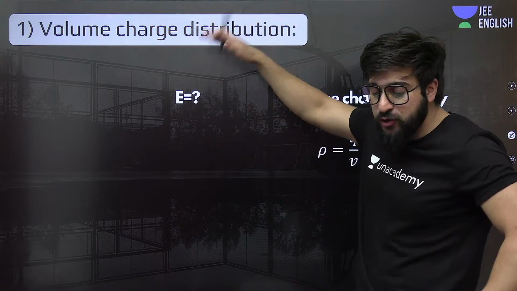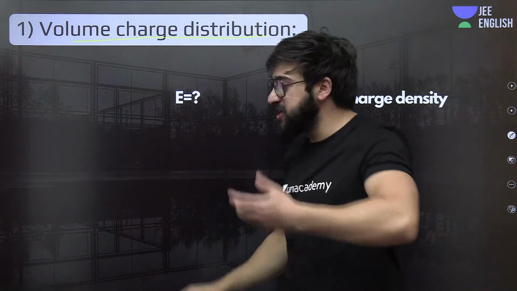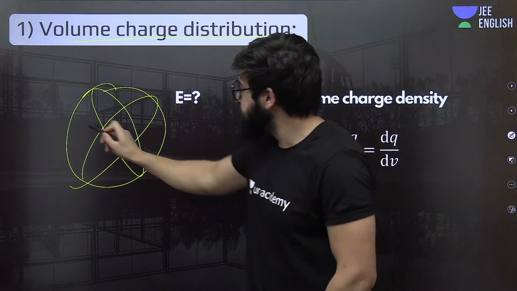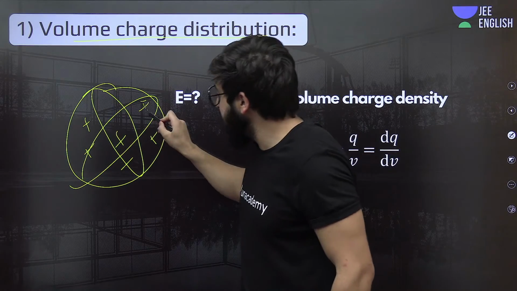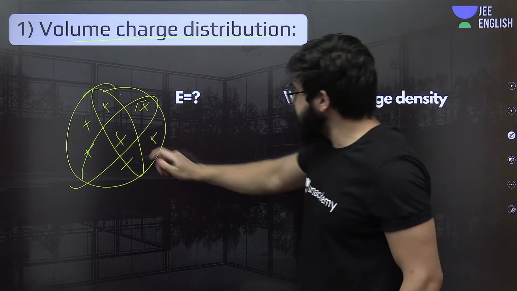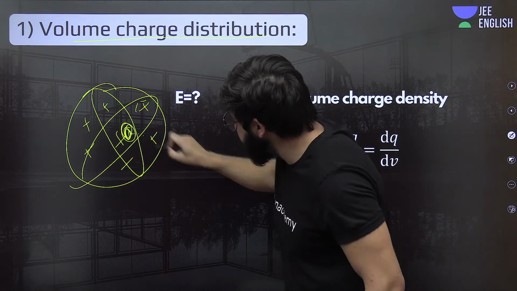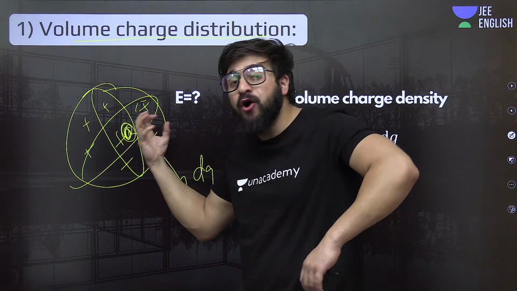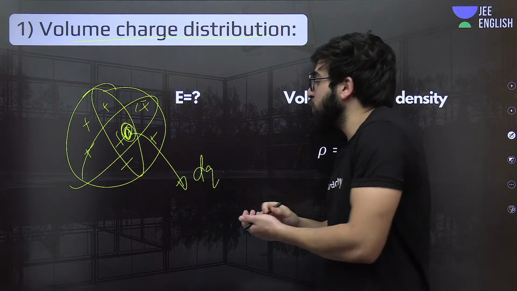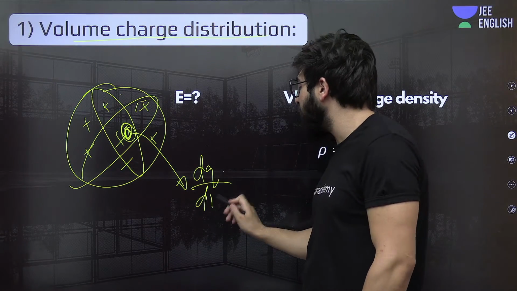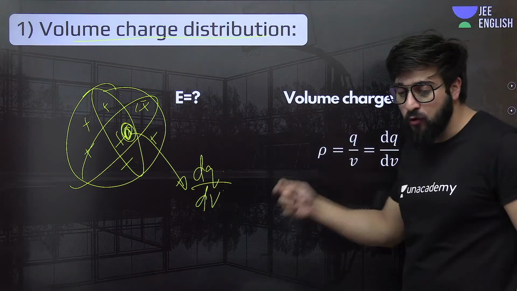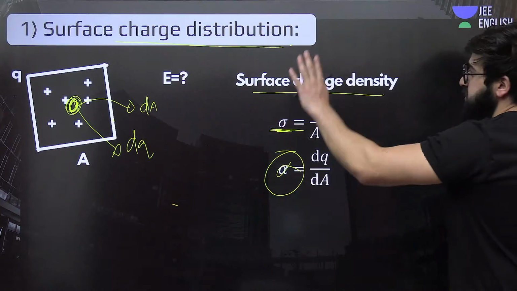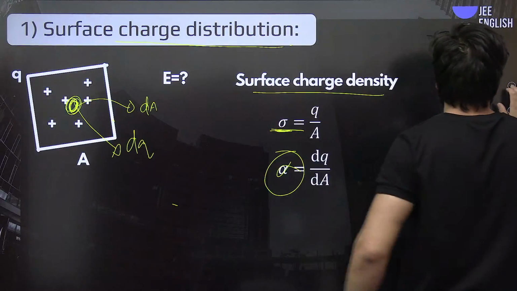Then comes the volume charge distribution. If the charge is distributed over a volume, for example, this is a sphere over here, the charge is present on this sphere, and inside this sphere also. I'll take a small charge in this one, infinitely small. I'm saying how much charge is present on this unit volume. If you take the unit volume, you will say dQ upon dV. That is what we represent with this rho. Everybody? Yes. So this is what we call the volume charge distribution. This is surface charge distribution, and this is linear charge distribution.